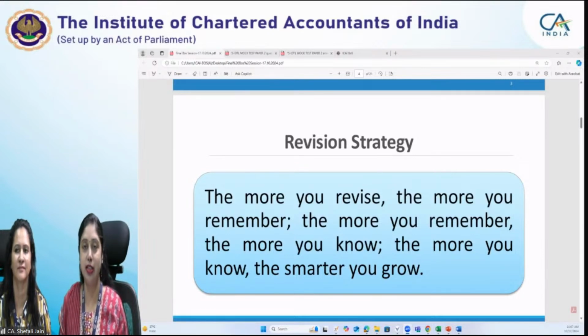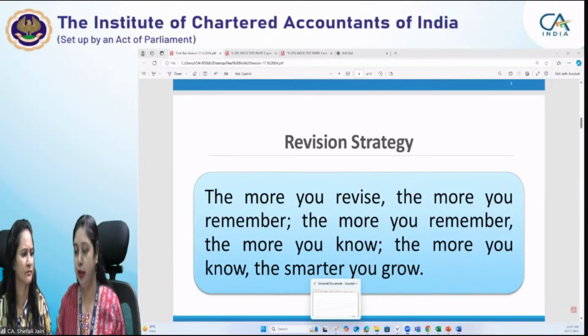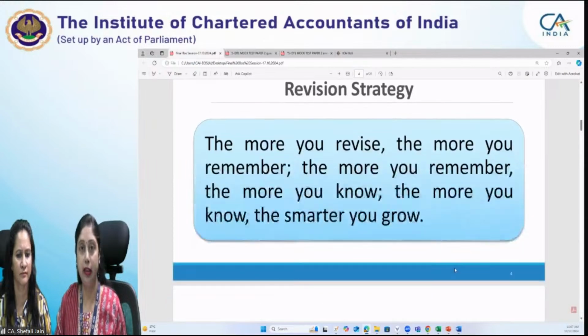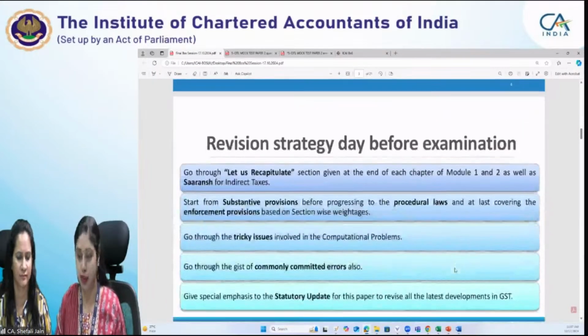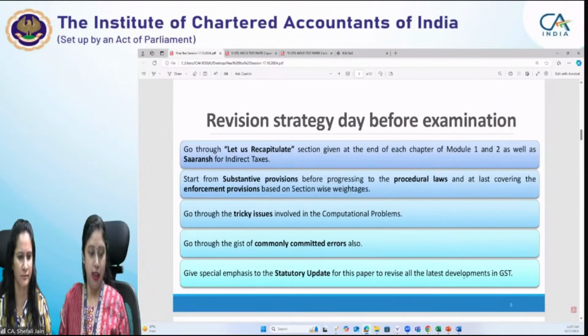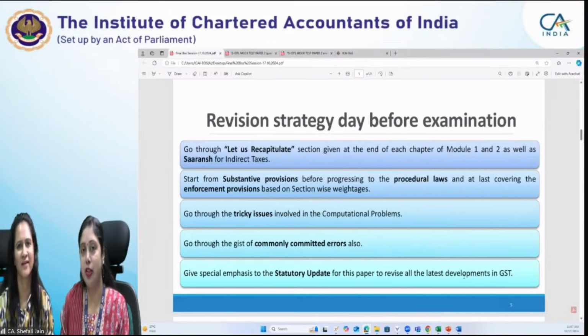But for the CA examination, since we have consecutive papers with just one preparatory leave in between, revision is very important, so we should devise the correct revision strategy for the examination. Okay. So, Swati, will you take the students through the revision strategy before the examination?